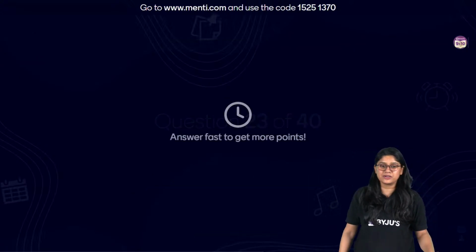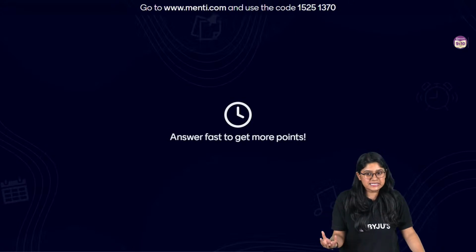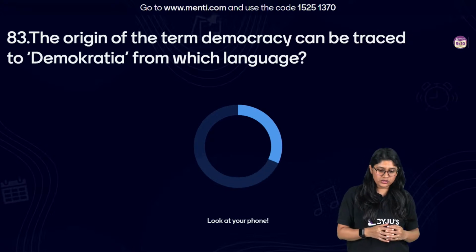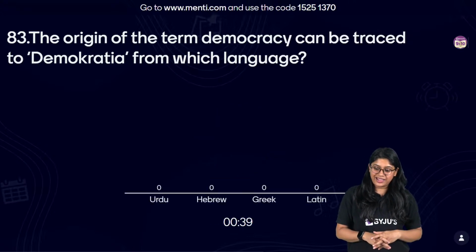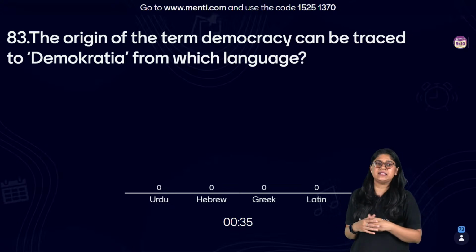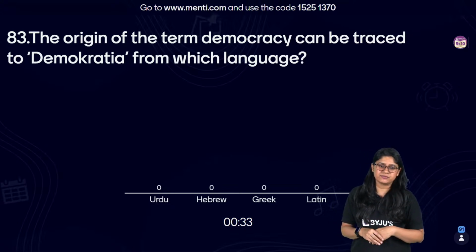Here we have question number 83. Yes, he recently died also. Question number 83: the origin of the term democracy can be traced to the democratic from which language? Easy. It's in the first chapter itself.